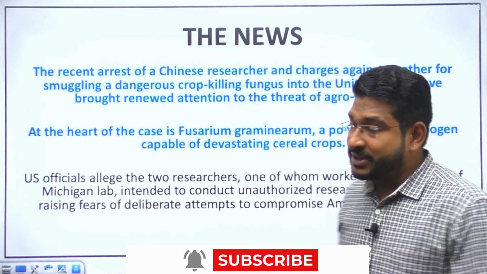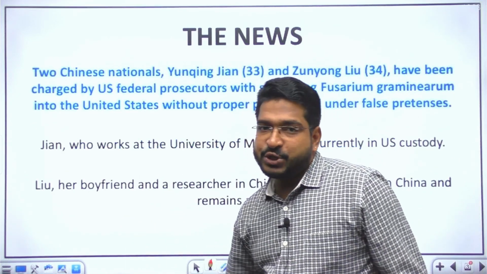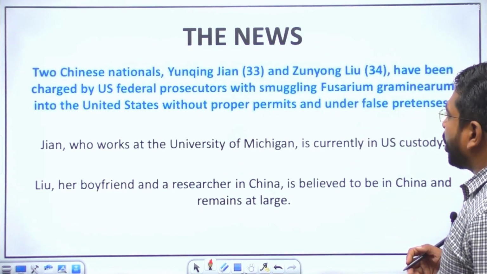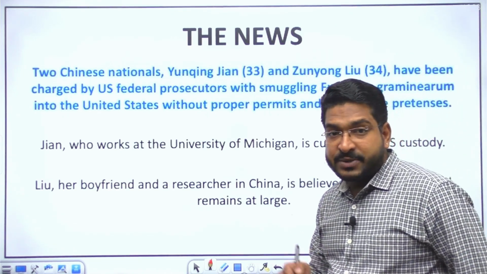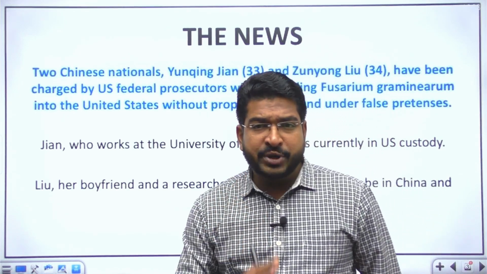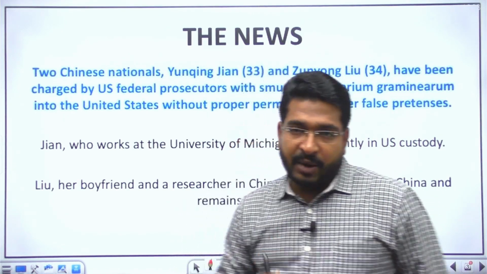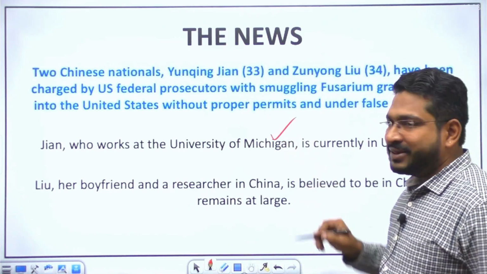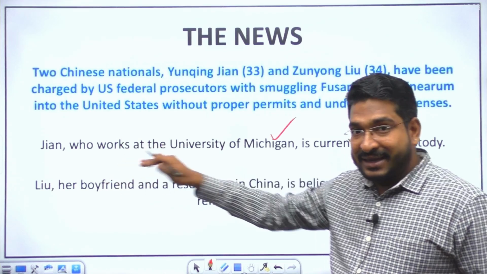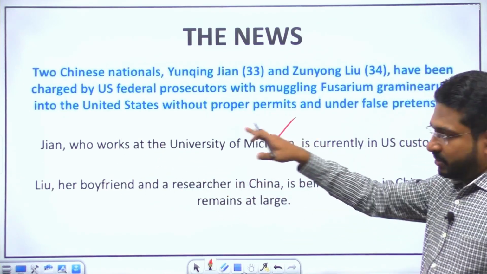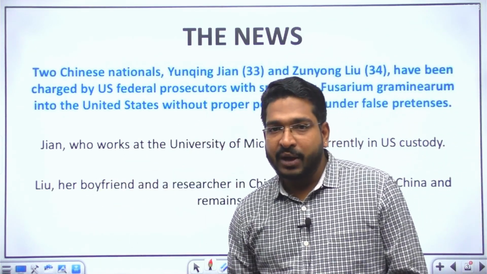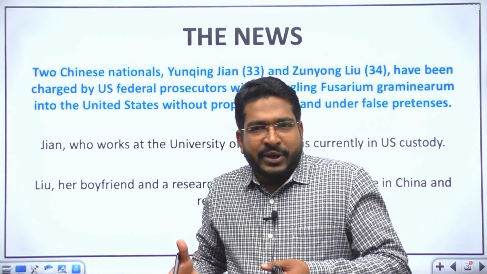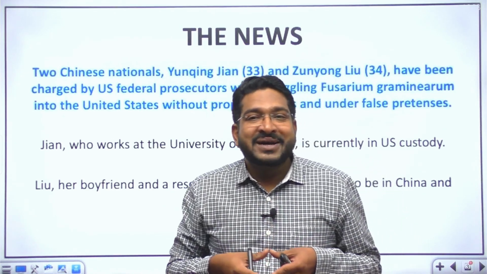As I told you, recently 2 Chinese researchers have been charged with agro-terrorism. One of them is Yuqing Jian and the other one is Zunyong Liu. They have been charged with agro-terrorism because they smuggled a very potent fungus, Fusarium graminearum. One of them has been arrested, and both of them work for University of Michigan. They are researching there. One of them has been arrested. The other one is apparently in China. That is, Jian's boyfriend Liu is in China and he is yet to be arrested. So this is the news because of which agro-terrorism has again become cynosure of discussion.